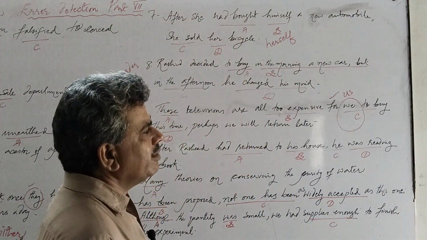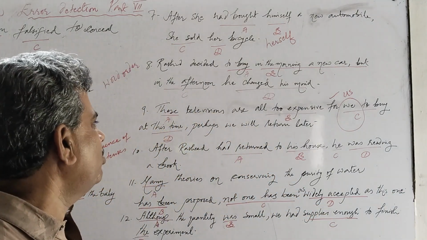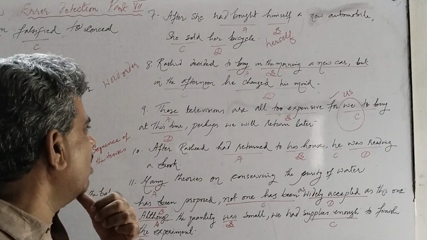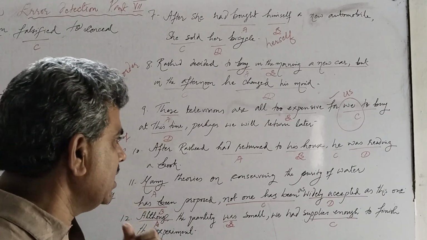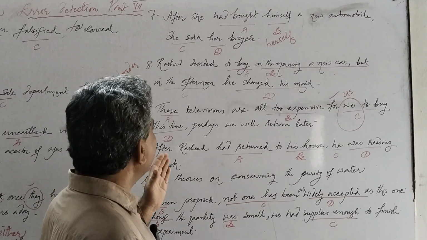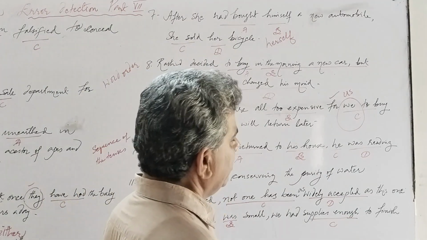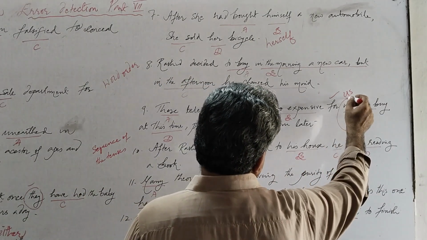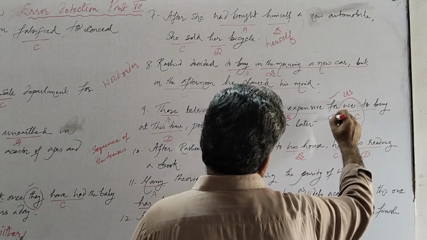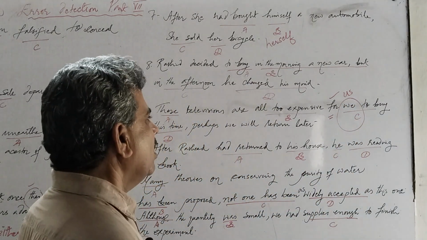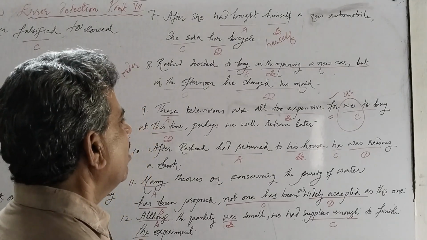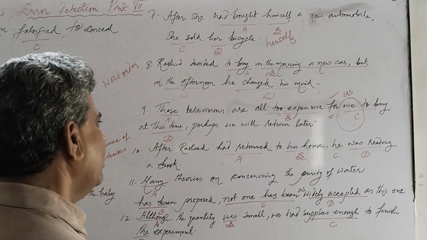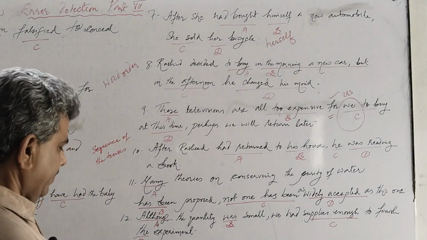We is in nominative case and us is in objective case. The sentence will be correct: These televisions are all too expensive for us to buy at this time. Perhaps we will return later. So we should keep us here because after a preposition, we keep an objective case of any pronoun. So we should remove we and replace it by us.